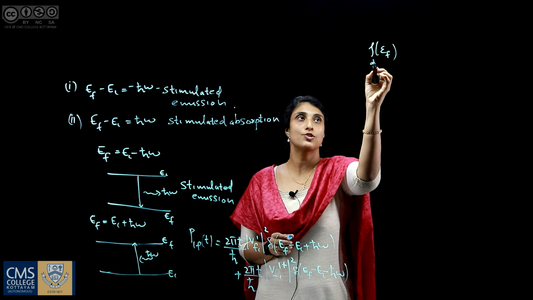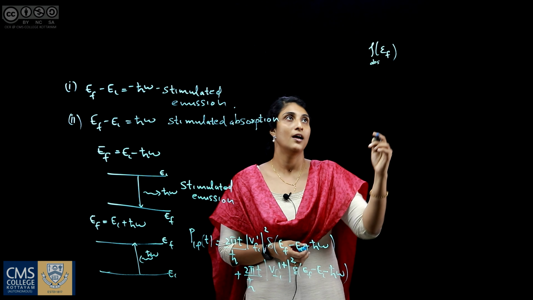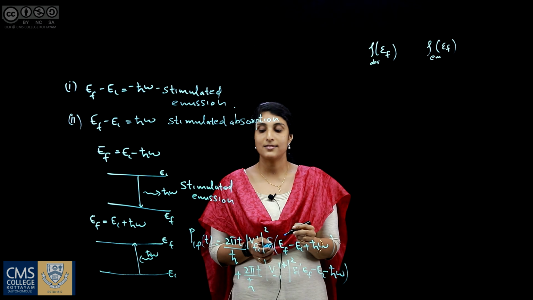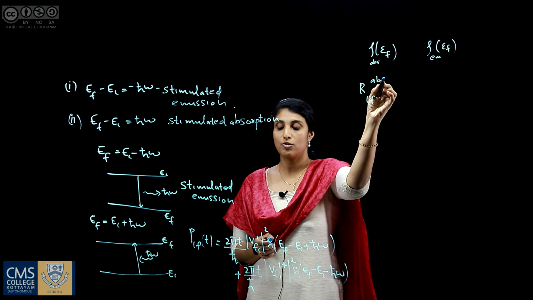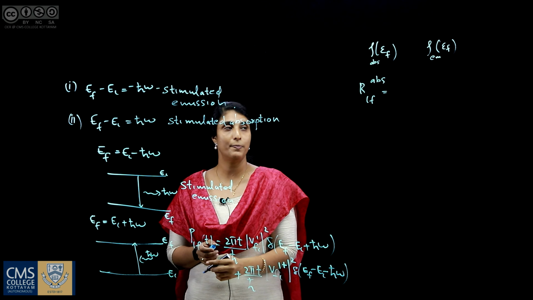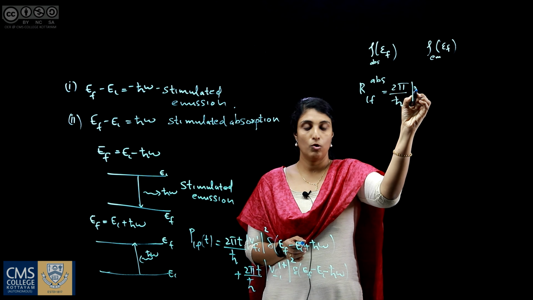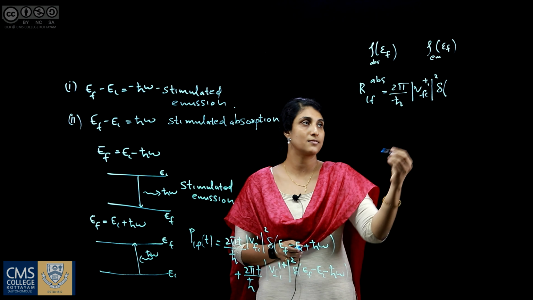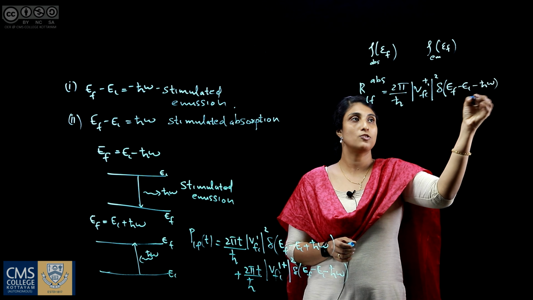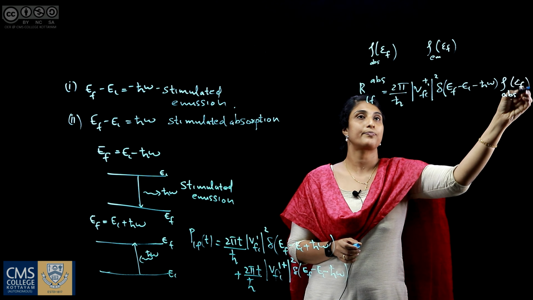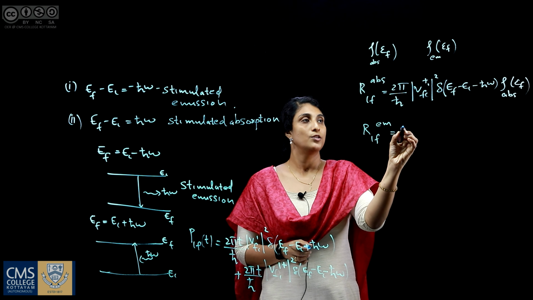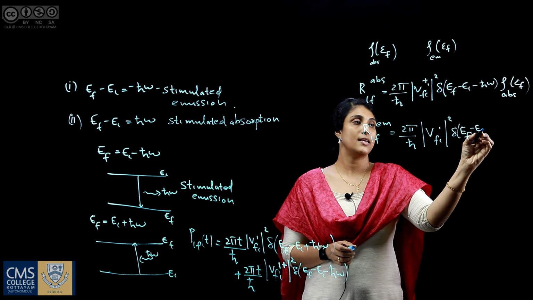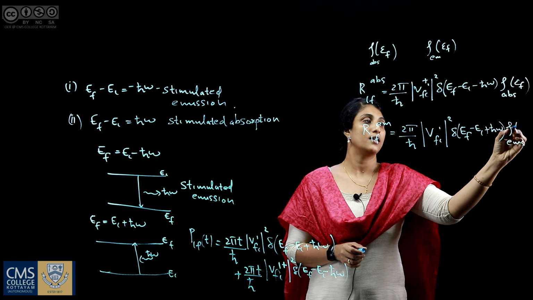If rho_absorption(Ef) is the density of final states in the case of absorption, and rho_emission(Ef) is the density of final states in the case of emission, then the transition rate, that is the transition probability per unit time, can be written as R_if absorption equals 2 pi by h bar modulus of V_fi'† squared, delta of Ef minus Ei minus h bar omega, rho_absorption(Ef), and R_if emission is 2 pi by h bar modulus of V_fi' squared, delta of Ef minus Ei plus h bar omega, rho_emission(Ef).